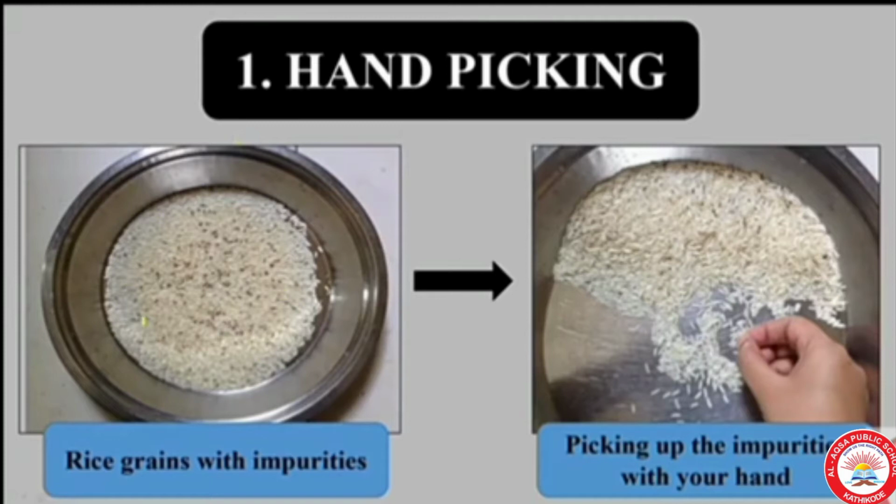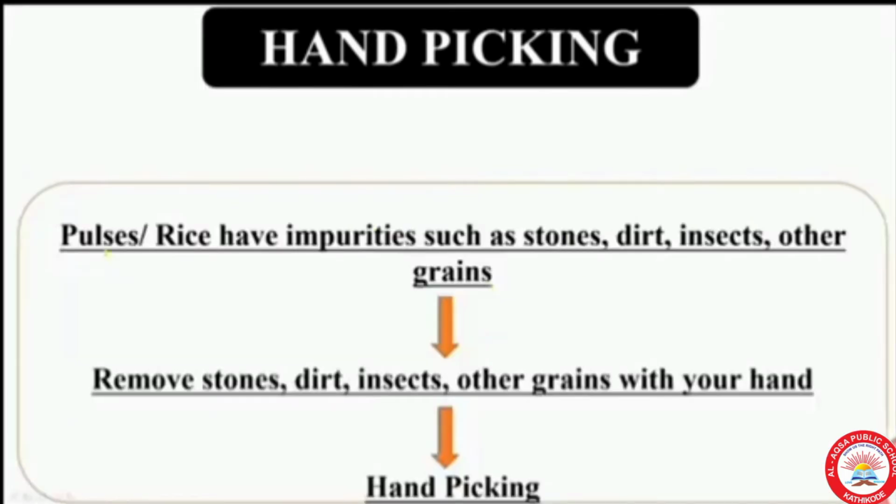The first picture, you can see rice grains with impurities. How can we remove these impurities? Yes, by our hands. We can pick up these impurities with our hand. So, hand picking means pulses and rice have impurities such as stones, dirt, insects, other grains. And we remove these stones, dirt, insects and other grains with our hand. This process is called hand picking.